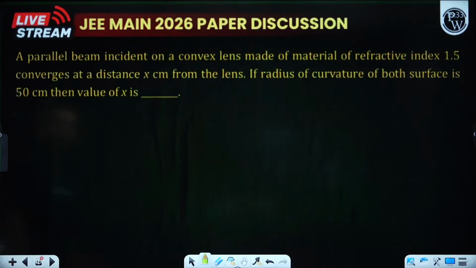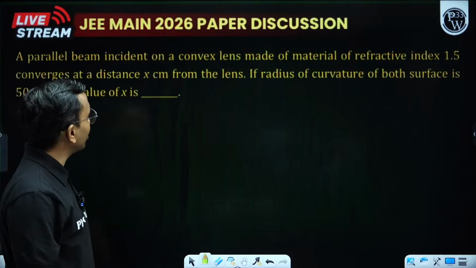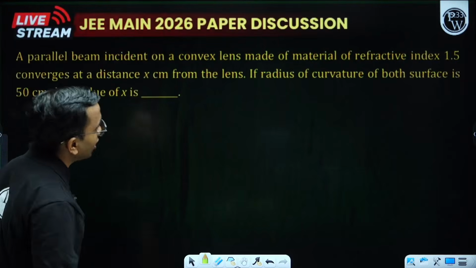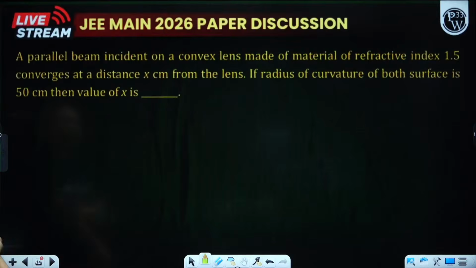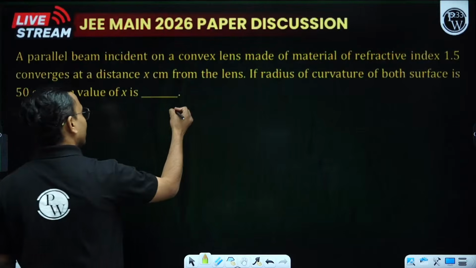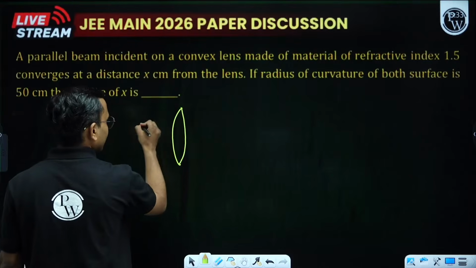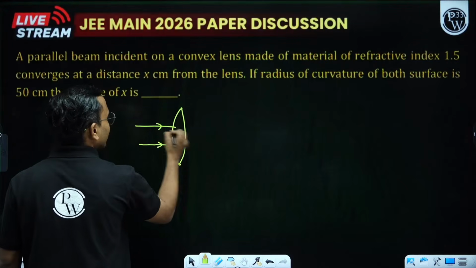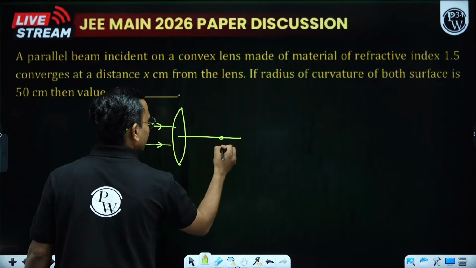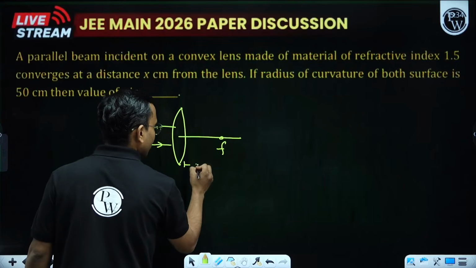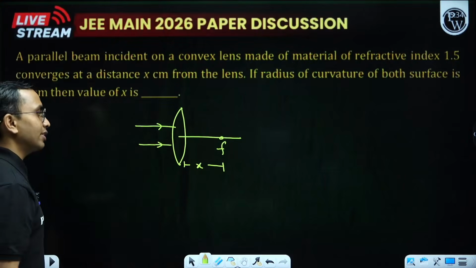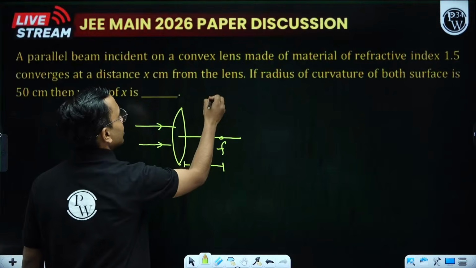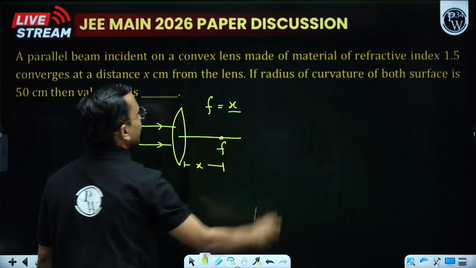Another question: a parallel beam incident on a convex lens made of material of refractive index 1.5 converges at a distance x centimeter from the lens. Where will it converge? It will converge at the focus. It means focal length is my x. X is my focal length.